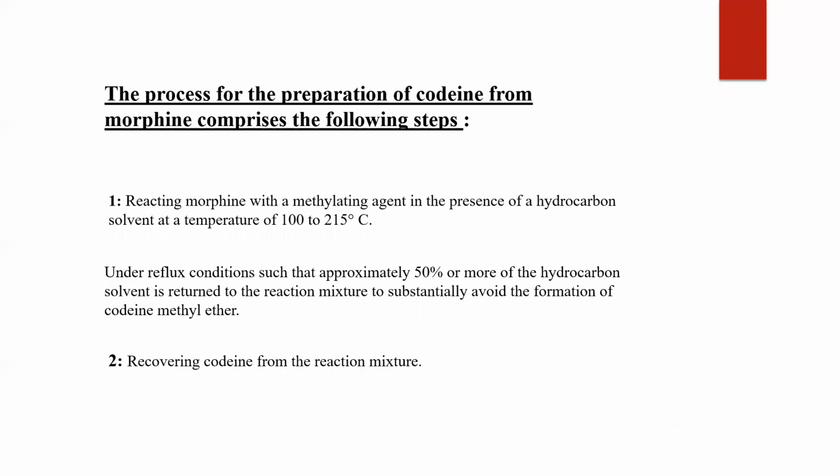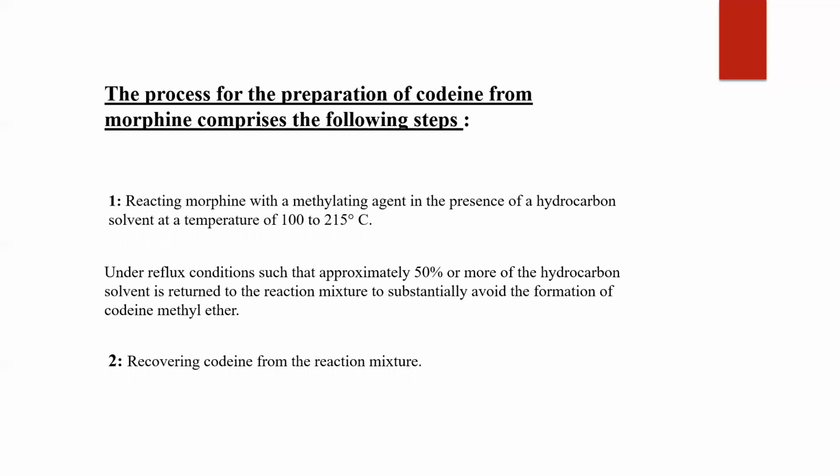Now we will look at the process of preparation of codeine from morphine that comprises the following steps. The first step for the preparation of codeine from morphine is reacting morphine with a methylating agent in the presence of a hydrocarbon solvent at a temperature of 100 to 215 degrees Celsius, which means when morphine is reacting with the methylating agent, hydrocarbon solvent is present and the temperature required for the reaction is 100 to 215 degrees Celsius. Under reflux conditions such that approximately 50% or more of the hydrocarbon solvent is returned to the reaction mixture to substantially avoid the formation of codeine methyl ether.